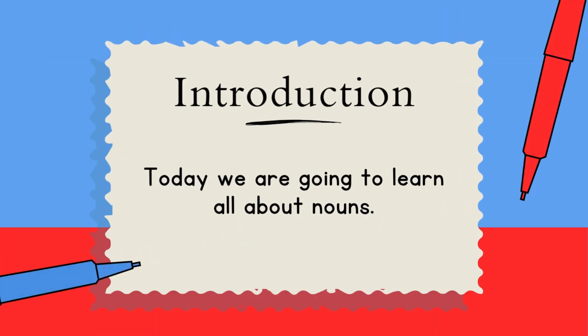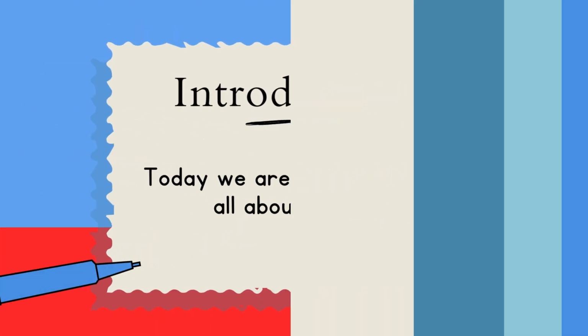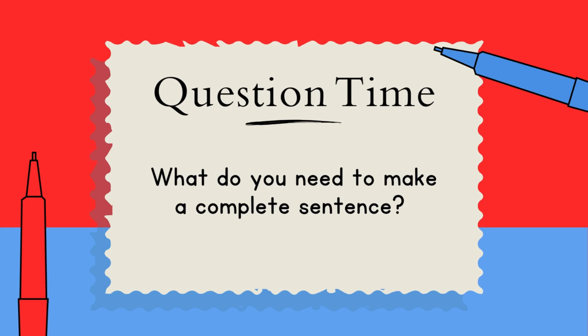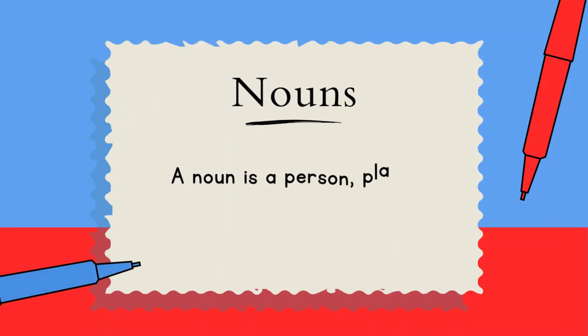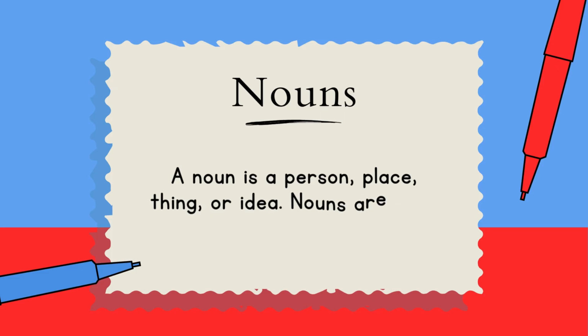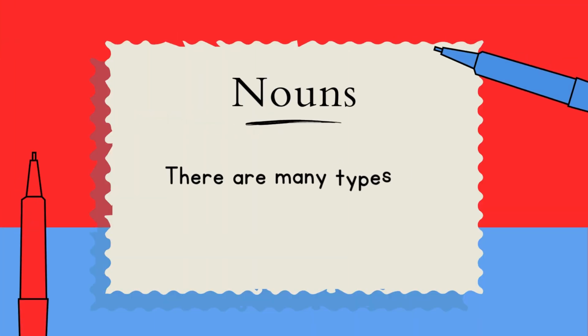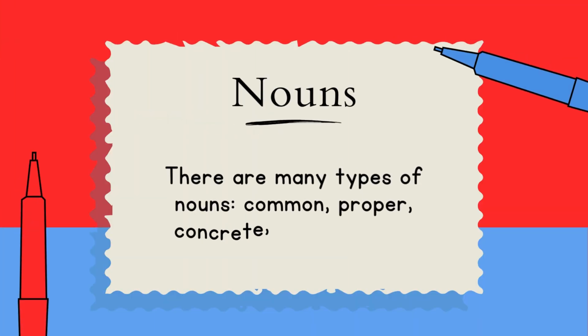Today we are going to learn all about nouns. What do you need to make a complete sentence? A noun is a person, place, thing, or idea. Nouns are used in sentences. There are many types of nouns: common, proper, concrete, and abstract.